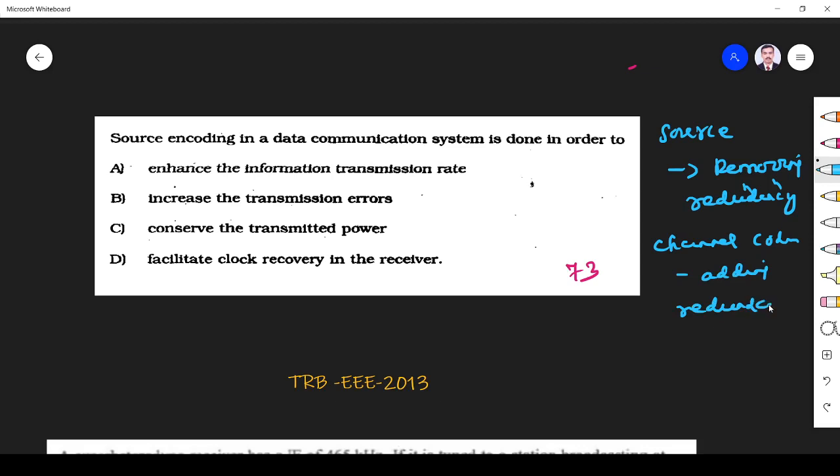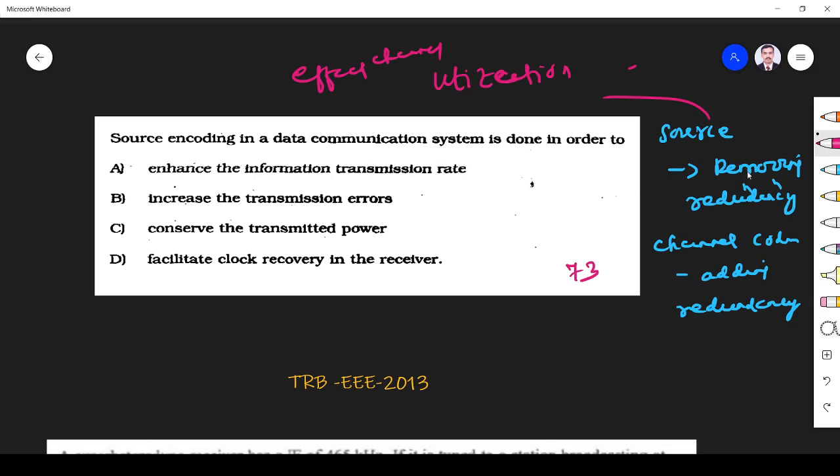Why do we remove redundancy in source coding? To utilize the channel effectively. Effective channel utilization is the purpose of source coding.